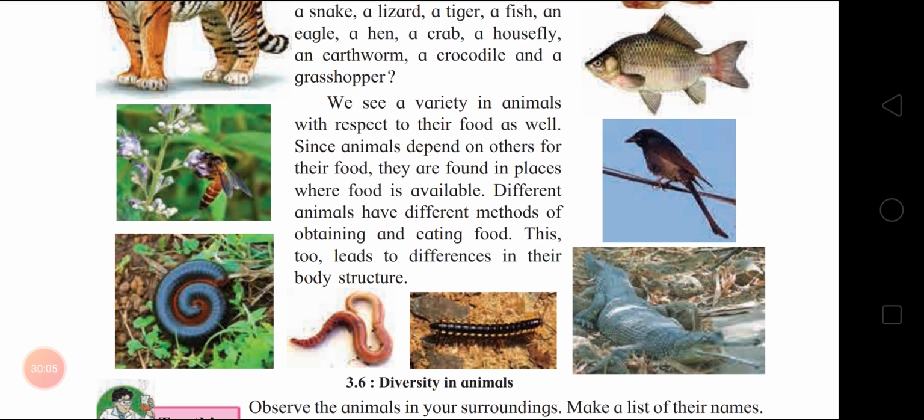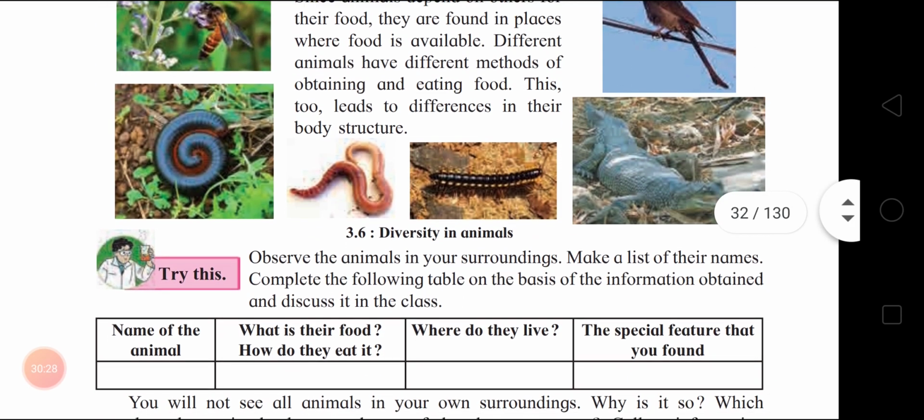we see a variety in animals with respect to their food as well. Since animals depend on others for their food, they are found in places where food is available. Different animals have different methods of obtaining and eating food. These two lead to differences in their body structure. So there is diversity in animals.